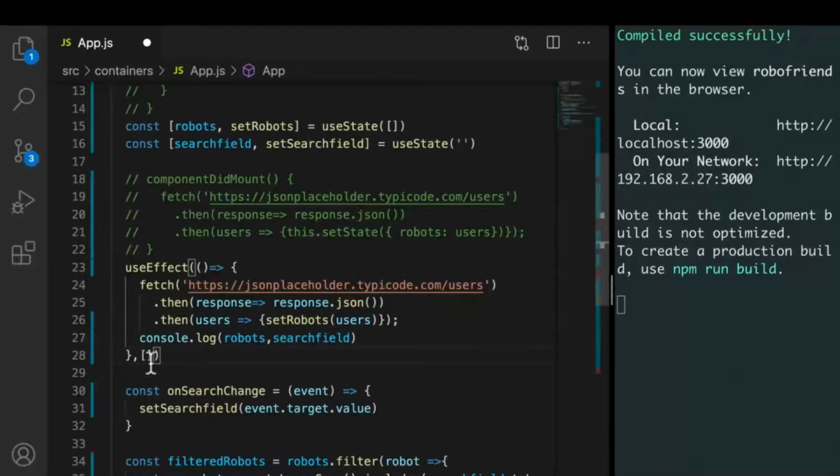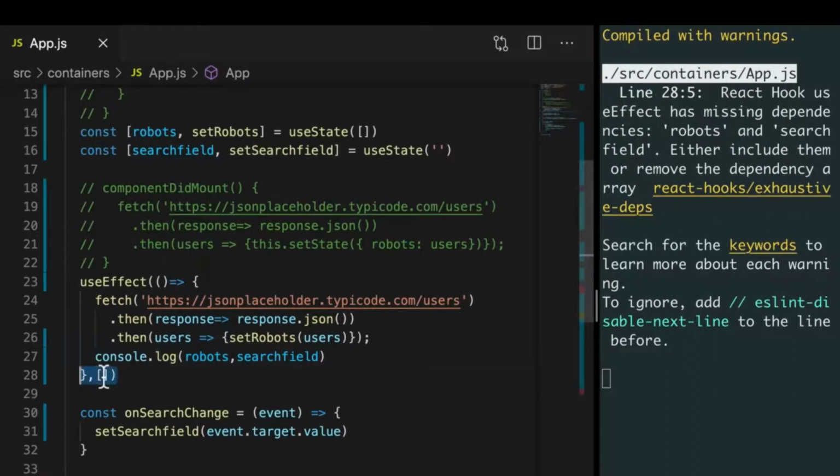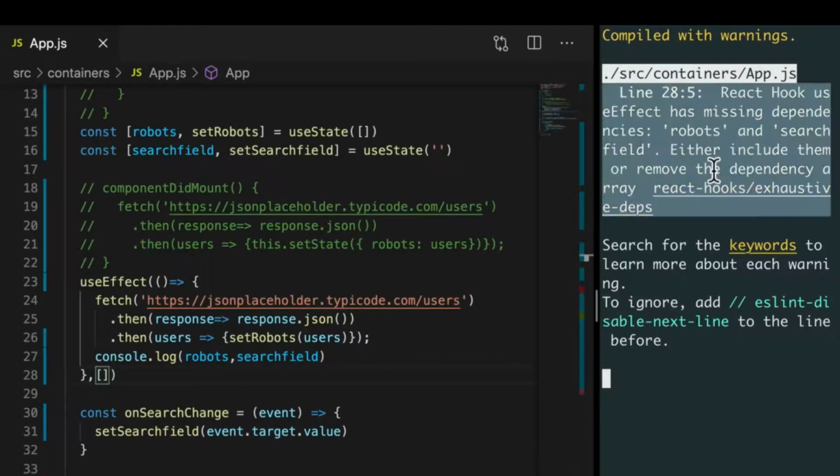So this is a shortcut. Remember, componentDidMount, we just add the empty array. And then we can give it different options inside of this array. Now, if you're using Create React App, this actually gives you a hint here whenever you're using it incorrectly. So: React Hook useEffect has missing dependencies, robots and searchfield. Either include them or remove the dependency array.